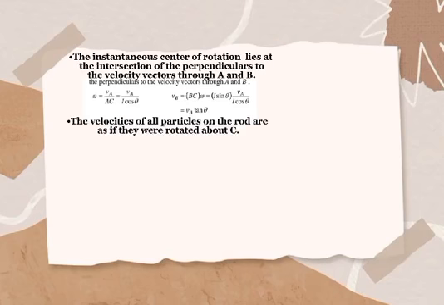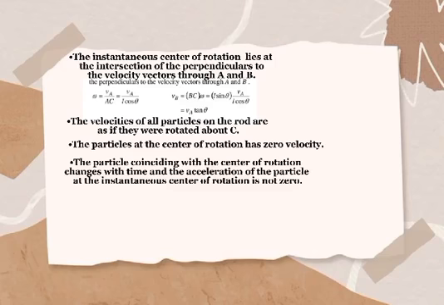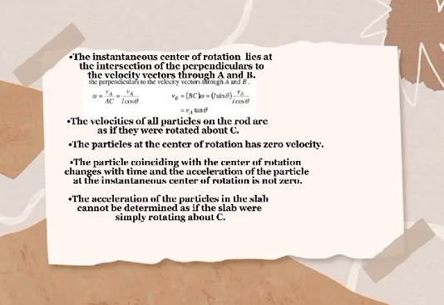The velocities of all particles on the rod are as if they were rotated about C. The particle at the center of rotation has 0 velocity. The particle coinciding with the center of rotation changes with time, and the acceleration of the particle at the instantaneous center of rotation is not 0. The accelerations of the particles in the slab cannot be determined as if the slab were simply rotating about C.